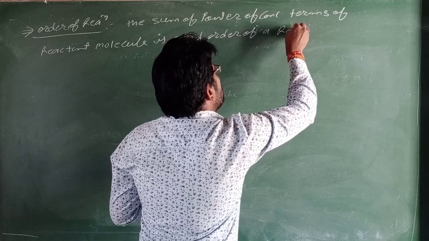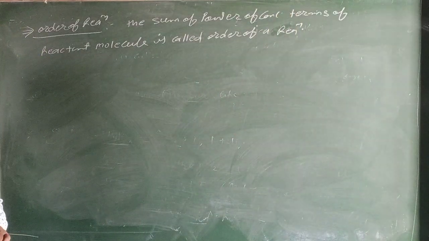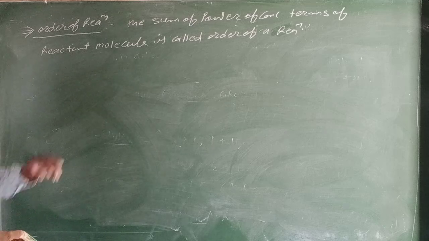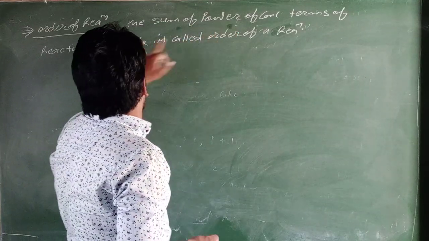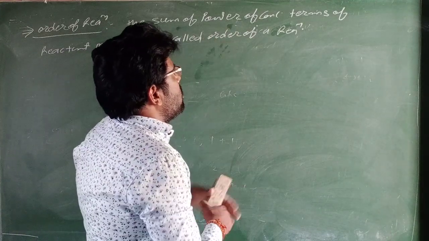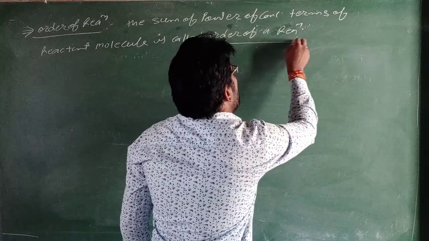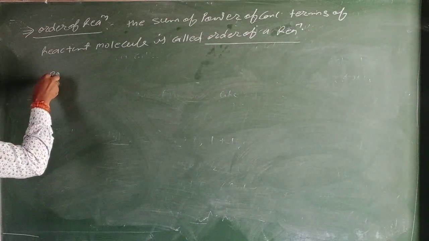Order of a reaction: the sum of the powers of the concentration terms of a reactant molecule is called the order of a reaction, the order of a chemical reaction. It is explained by an example.